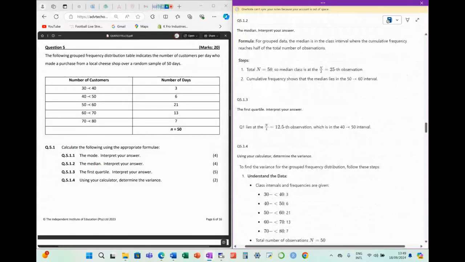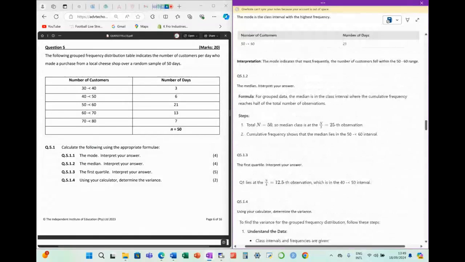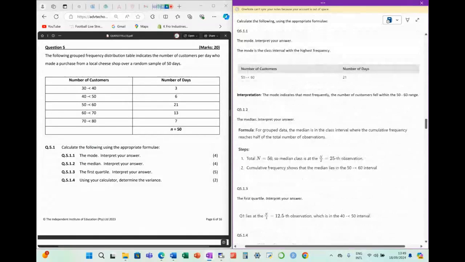Remember, the mode is the number in our data set, going back to ungrouped data, which appears the most frequently. When it comes to grouped data, we're saying which class has the biggest frequency, which is the same as saying which is the most common.